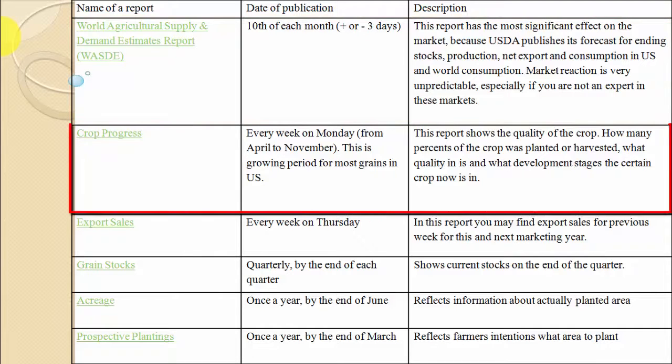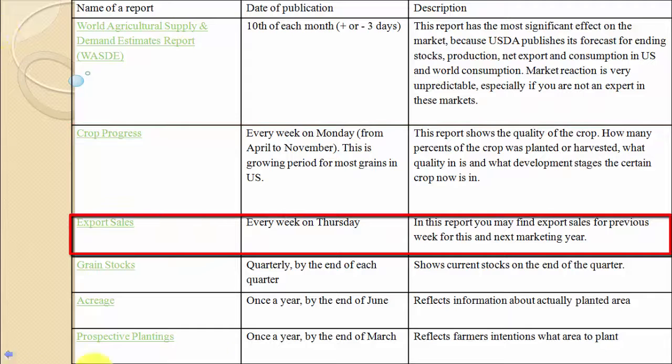The second report is crop progress. It is published every week on Monday from April to November. This is the growing period for most grains in the United States. This report shows the quality of the crop, how many percent of the crop was planted or harvested, what quality it is, and what development stage this certain crop is in.